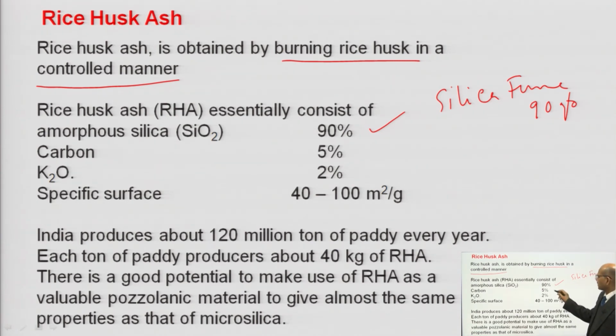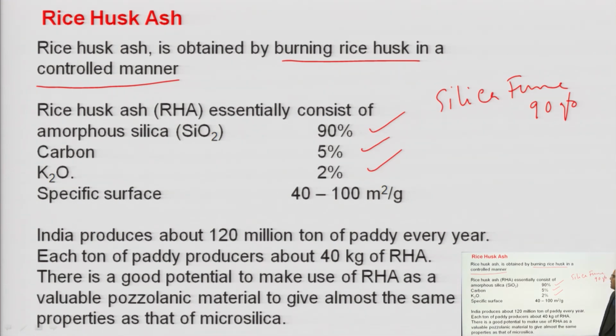Carbon is about 5%, K2O is around 2%, and the specific surface area is 40 to 100 meter square per gram. Okay. So, their specific surface area is also very high.